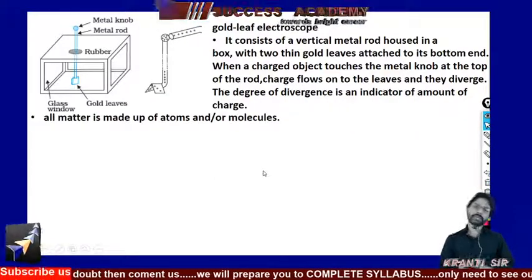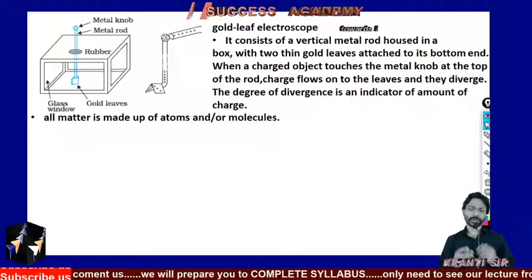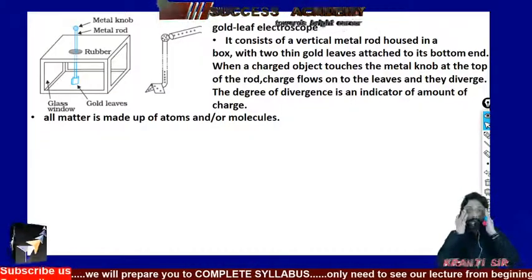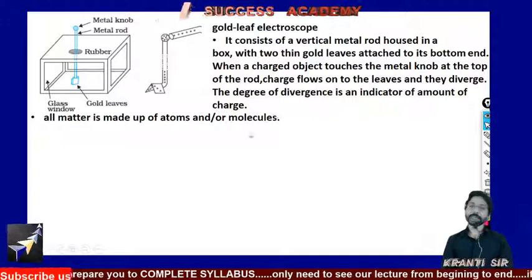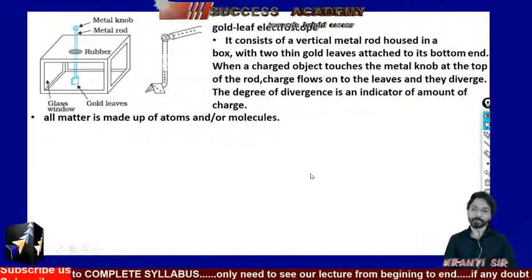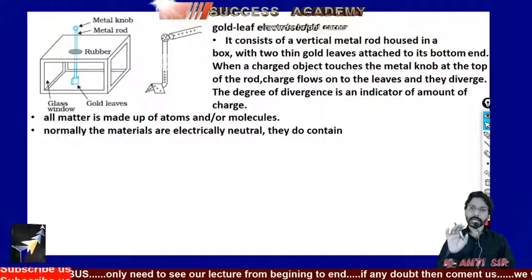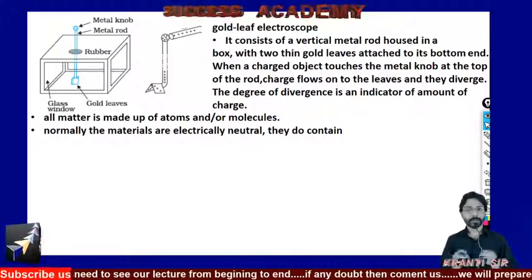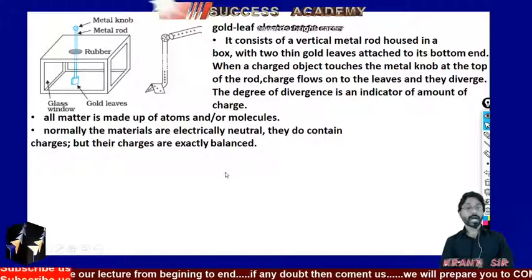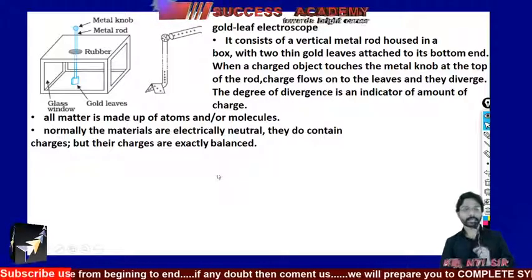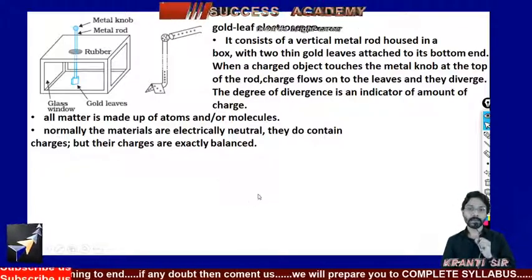now there are some points we must know about matter. As you all know, all matter is made up of what? Atoms or molecules. Normally the materials are electrically neutral. What does it mean? They do contain charges, but their charges are exactly balanced.